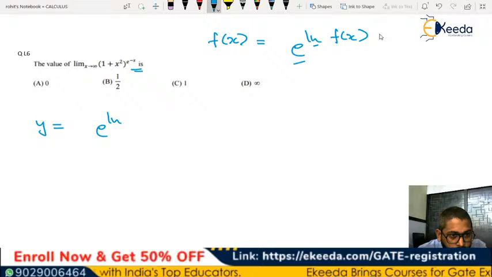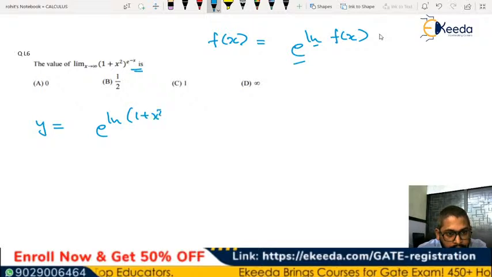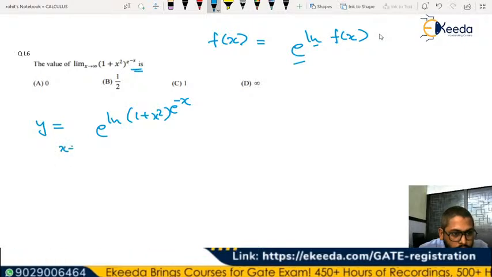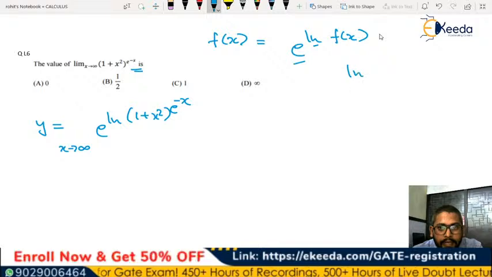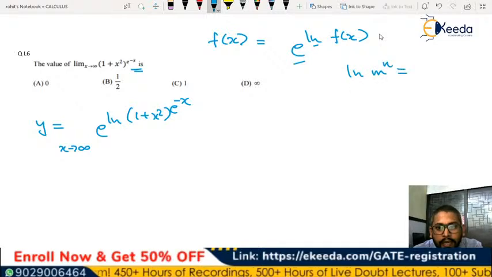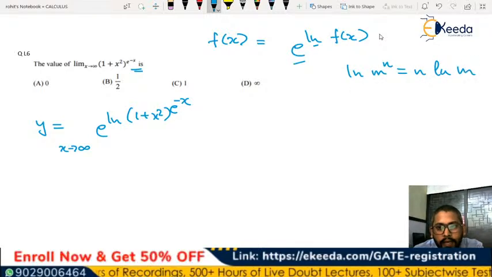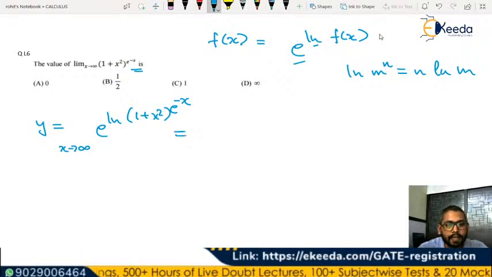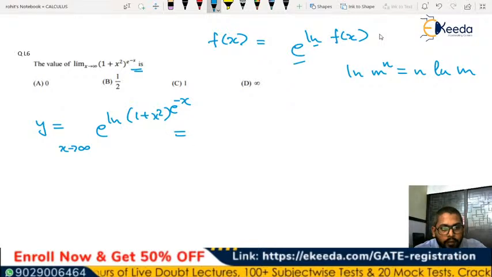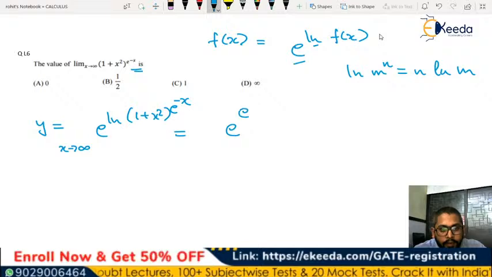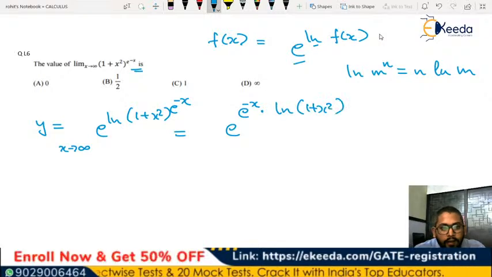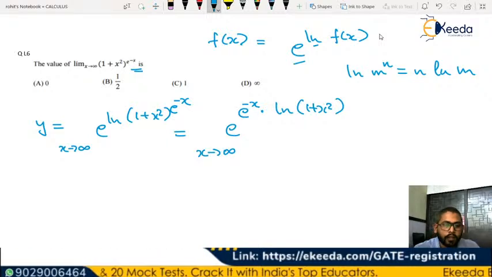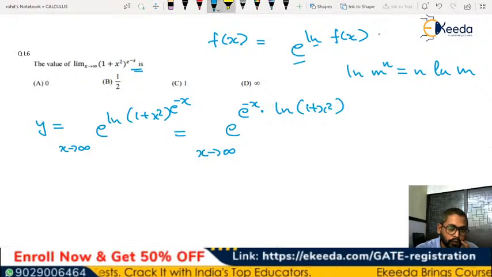which can be written as e to the power of ln of (1 plus x square) to the power of e to the power of minus x, where x tends to infinity. Now the property of log says ln of m to the power of n can be written as n times ln of m, right? So that means this can be written as e to the power of e to the power minus x into ln of (1 plus x square), where x tends to infinity. So let's focus on this part.